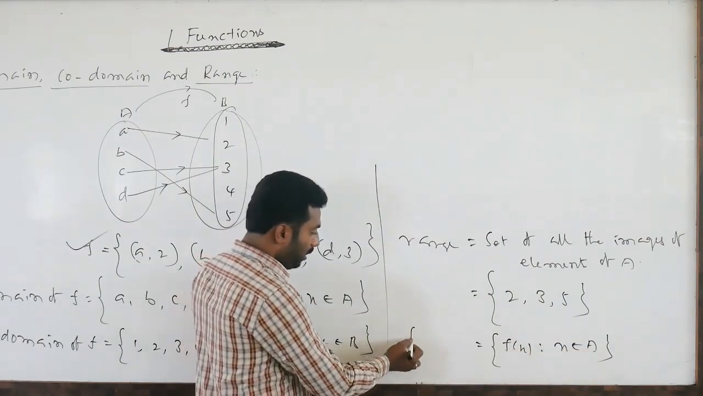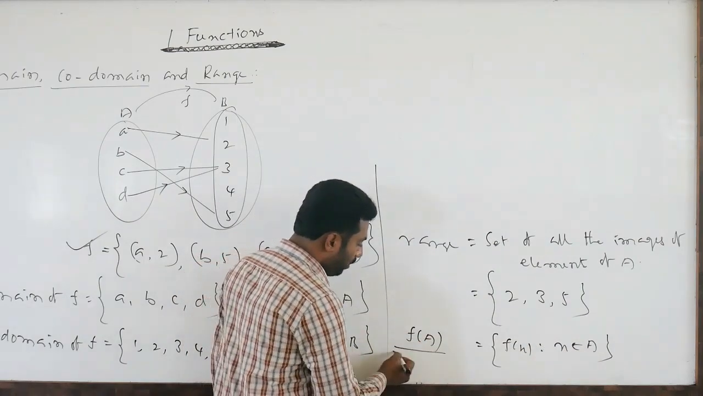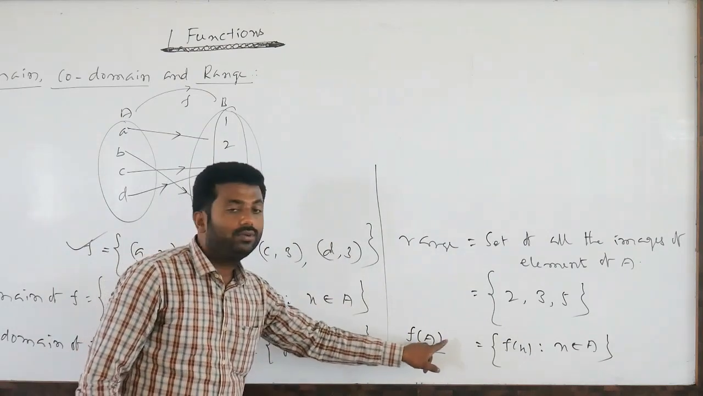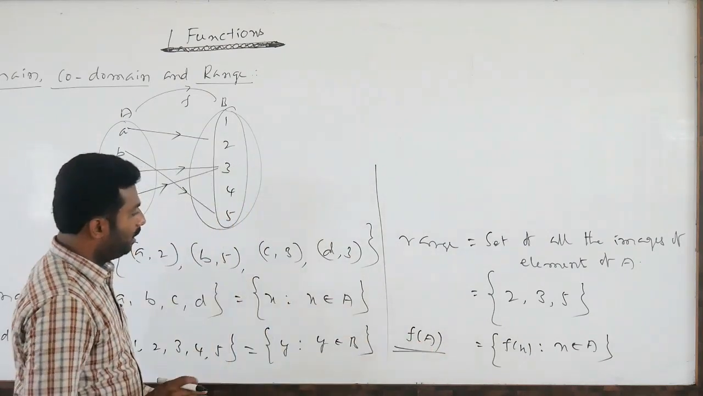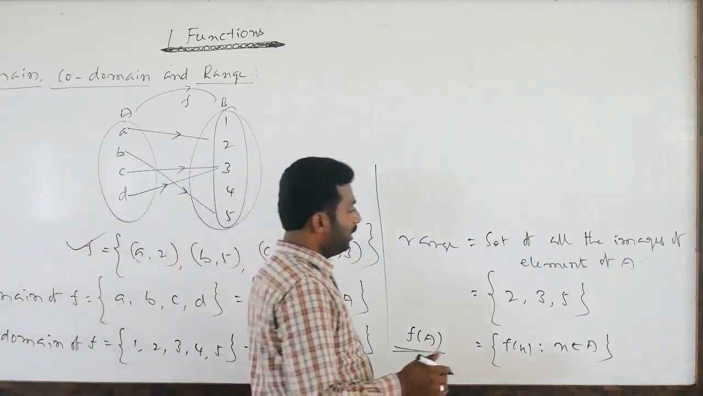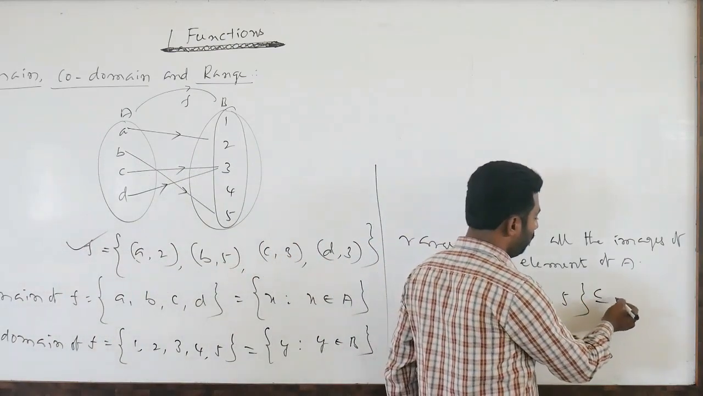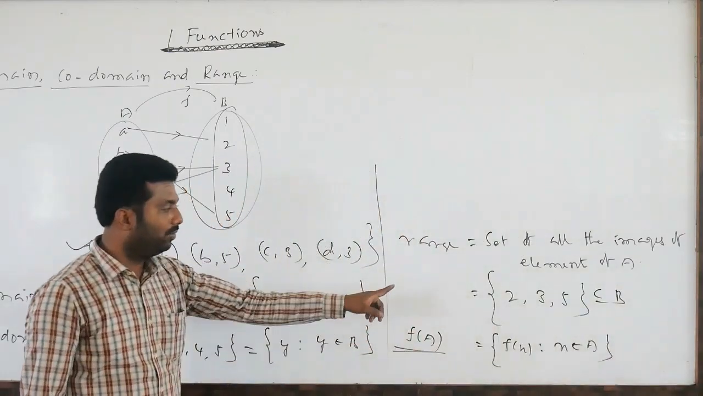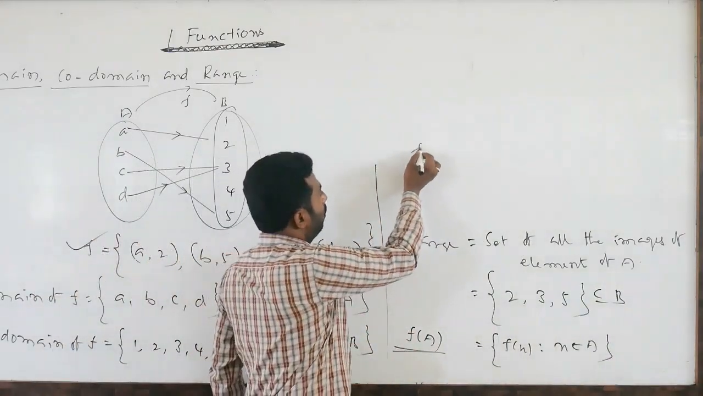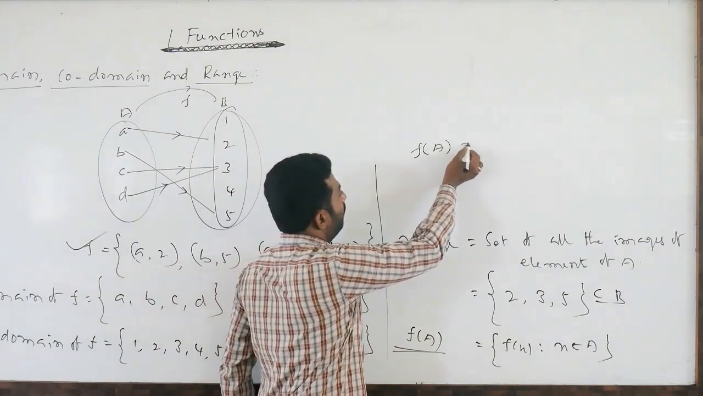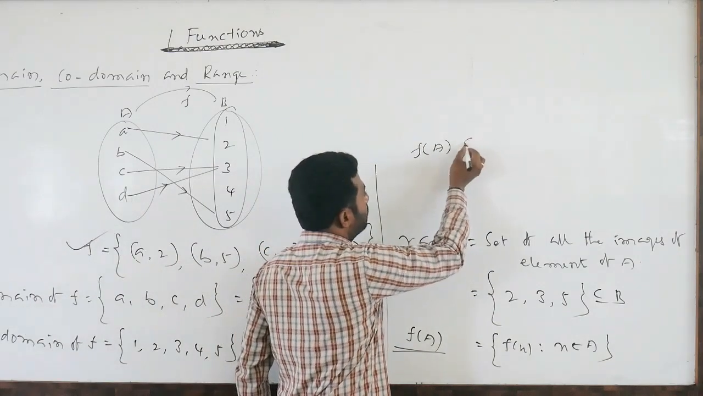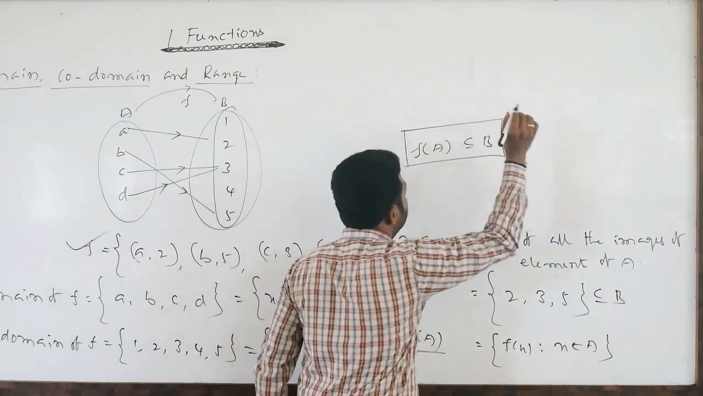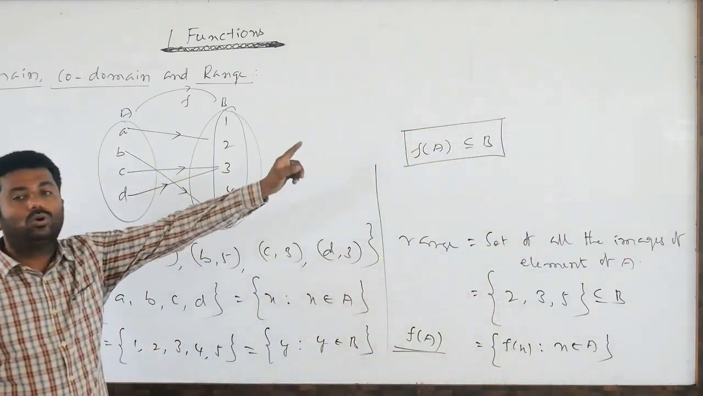So generally the range of f that maps A to B is always denoted by f of A. So very clear. If you take the range, clearly this is a subset of the codomain. This is always a subset of the codomain. So you have to remember this point. Range is always a subset of the codomain.